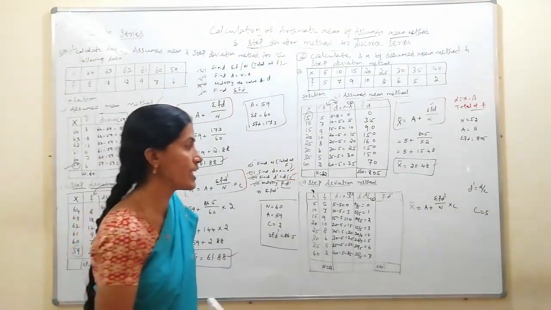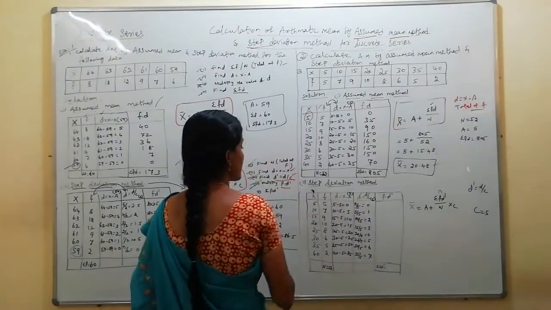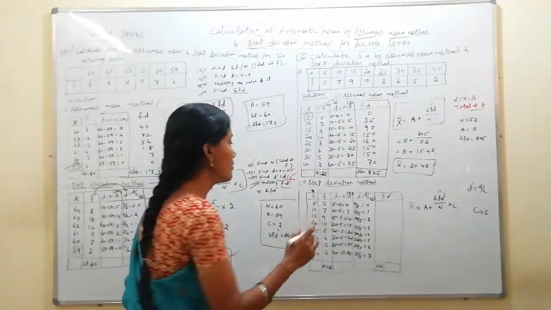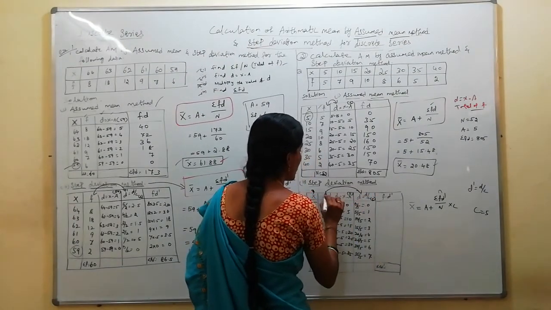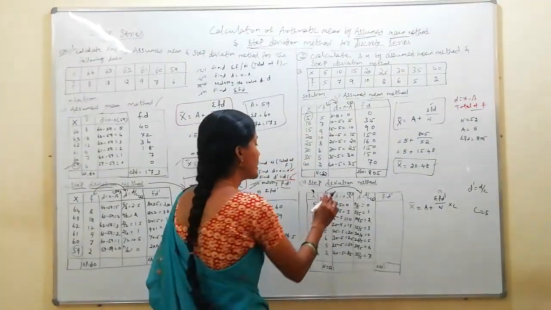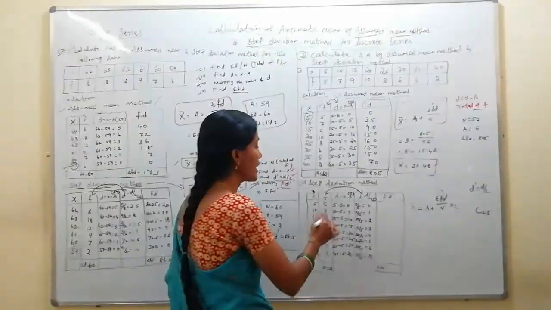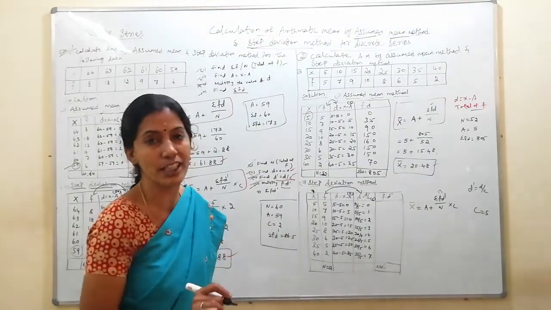Now the next procedure as per the formula: you need to multiply f into d dash. So f, where it is given. In the exam, what you will do? You will make an arrow from f to d dash. Don't make a mistake. You should not multiply the first deviation method, d into x; it is d dash into x. Nothing should be confused, so make an arrow where you are going to multiply. If you make an arrow, you don't make a mistake.